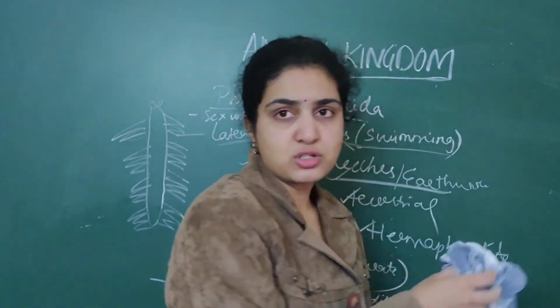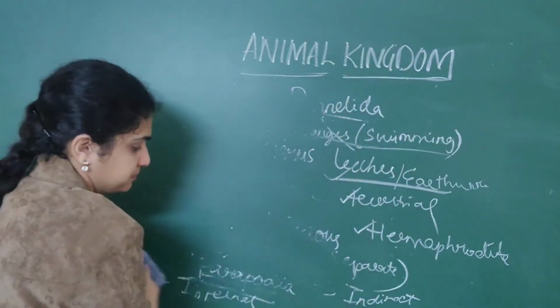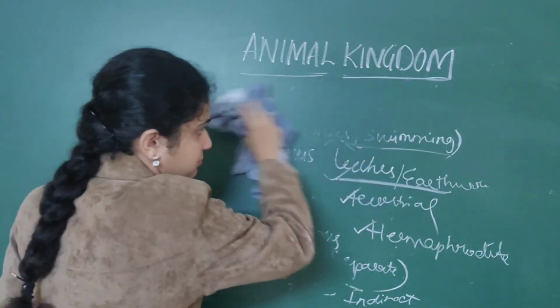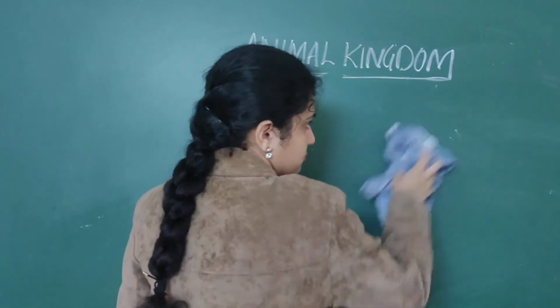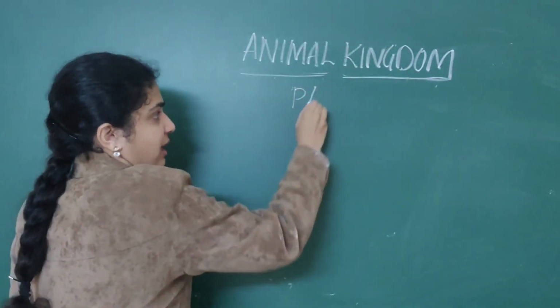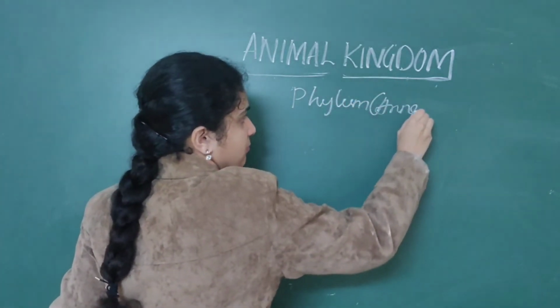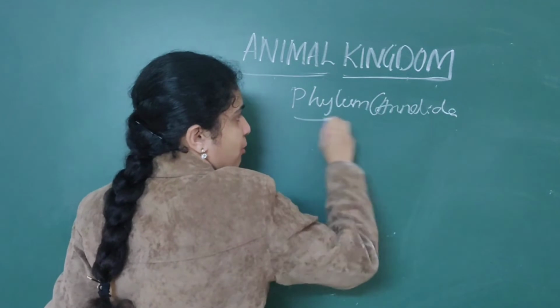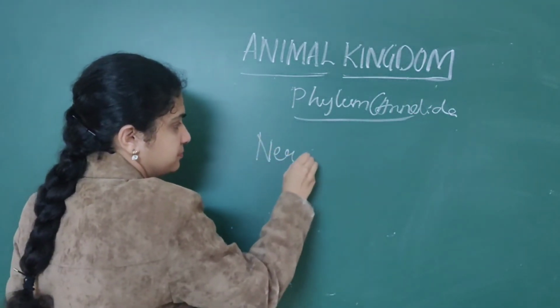The most common examples for phylum Annelida, important things you should remember, is Nereis.